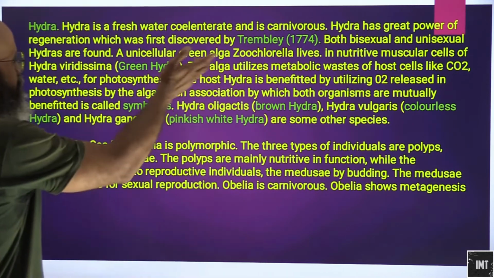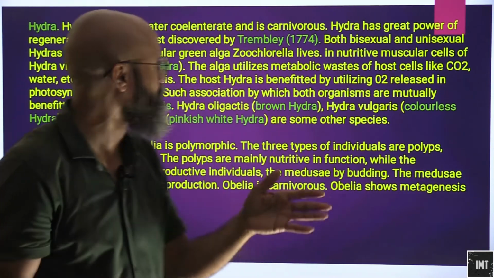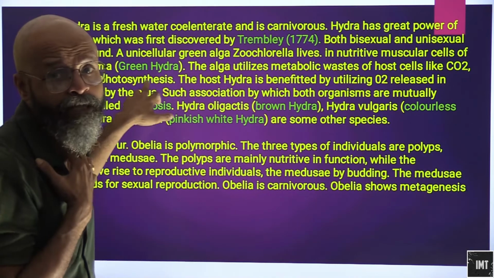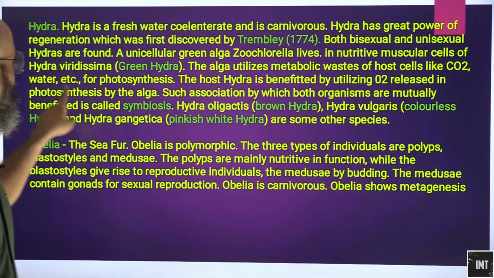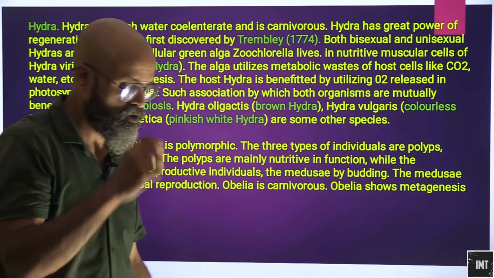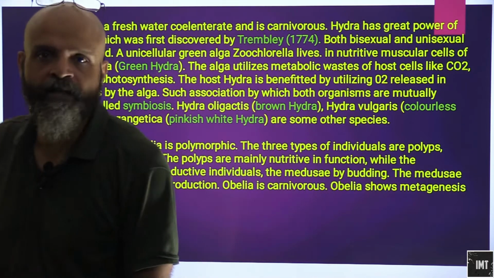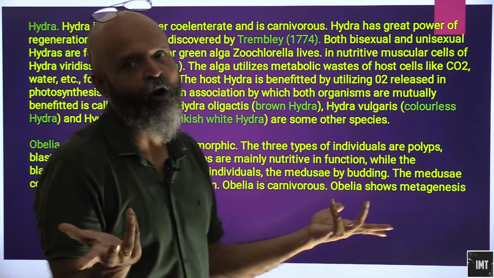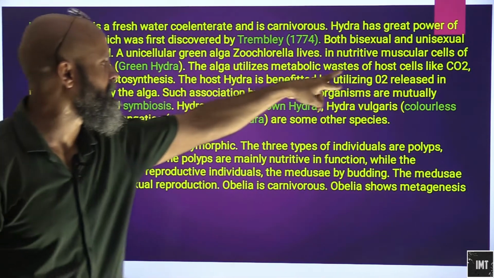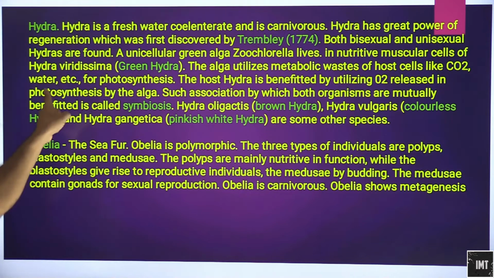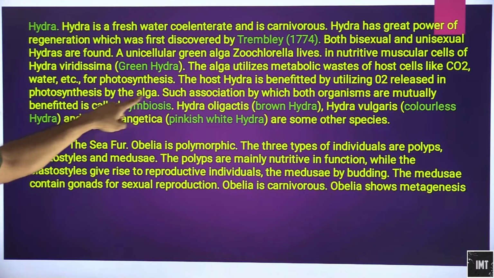benefit from the Hydra. It is a type of algae basically, and since it is capable of manufacturing its own food, it is green in color, and hence the hydra which gets formed here is known as green hydra. The algae utilizes metabolic waste of host cells like carbon dioxide, water, etc. for photosynthesis. So the algae present on the green hydra will utilize the metabolic waste like water. We know that everything is in the form of water, the entire circulatory system in hydra. So they will utilize the metabolic waste of host cells like carbon dioxide and water for photosynthesis. The host hydra is benefited by utilizing oxygen which is released in photosynthesis by the alga.